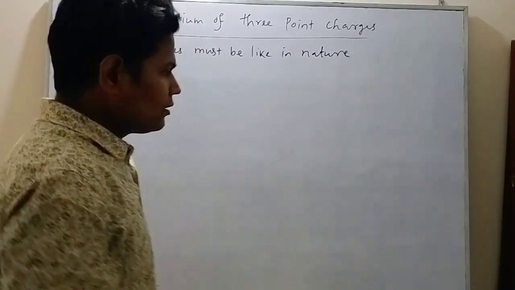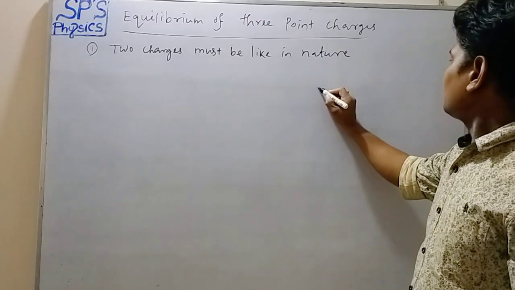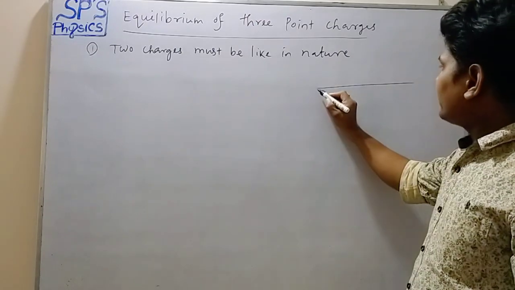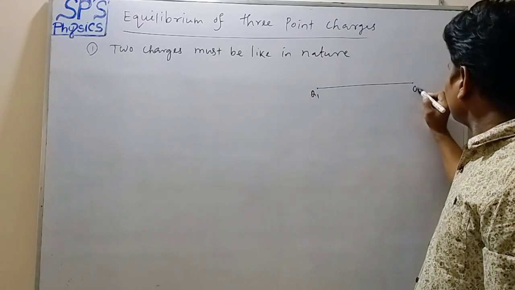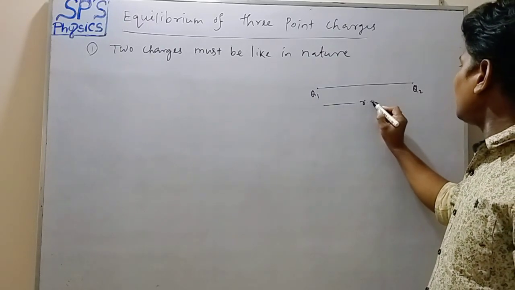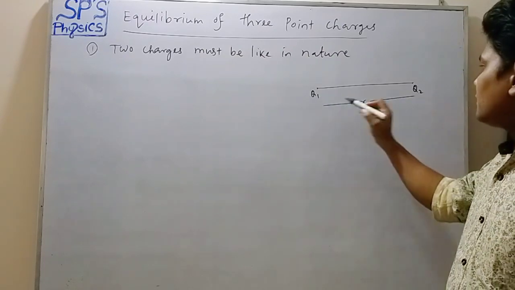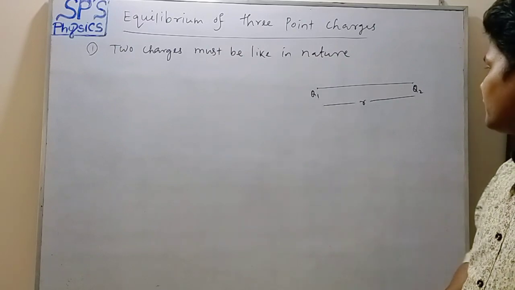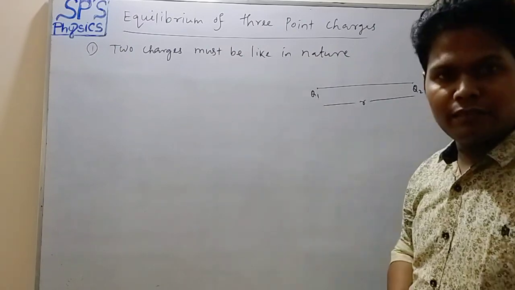Okay. Suppose we consider two like charged particles Q1 and Q2 separated by a distance R apart.